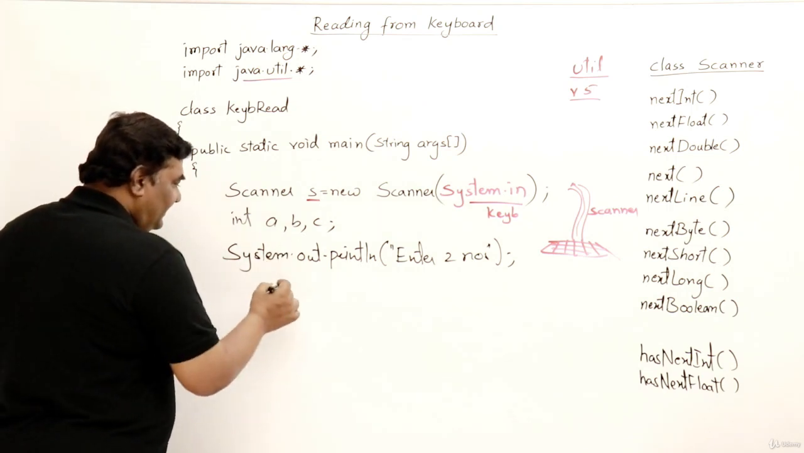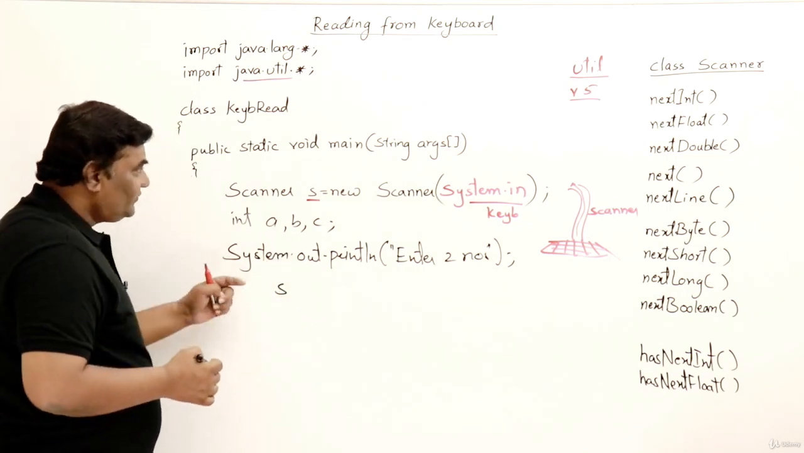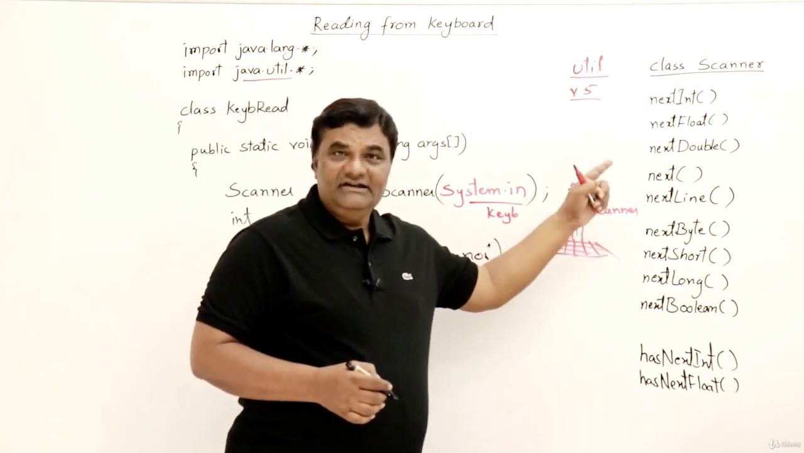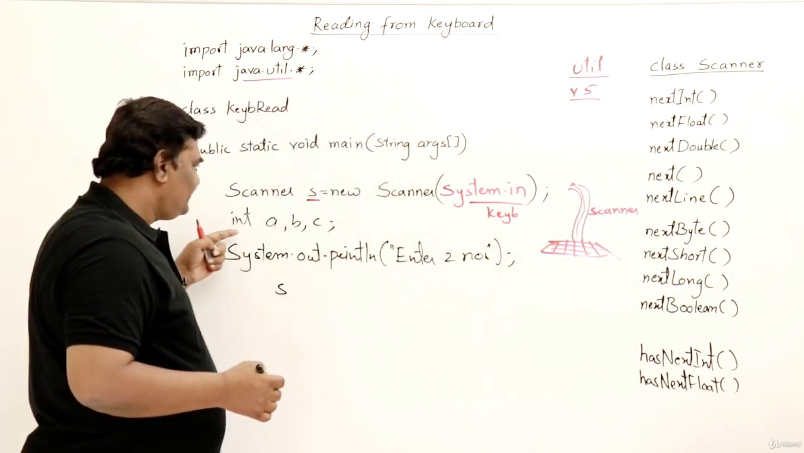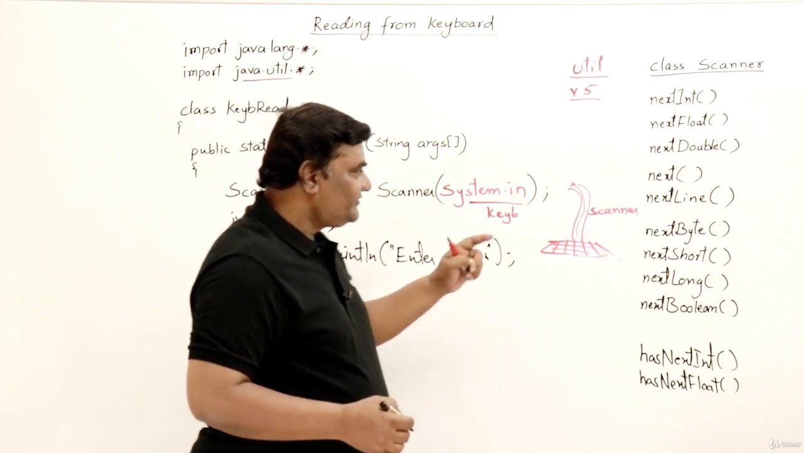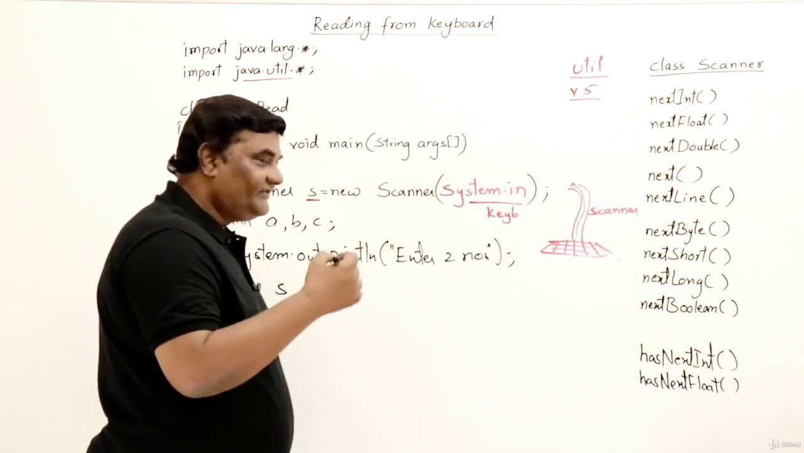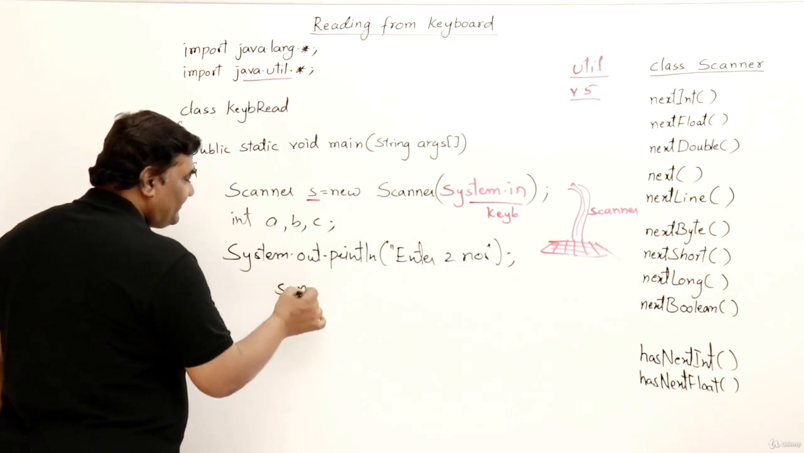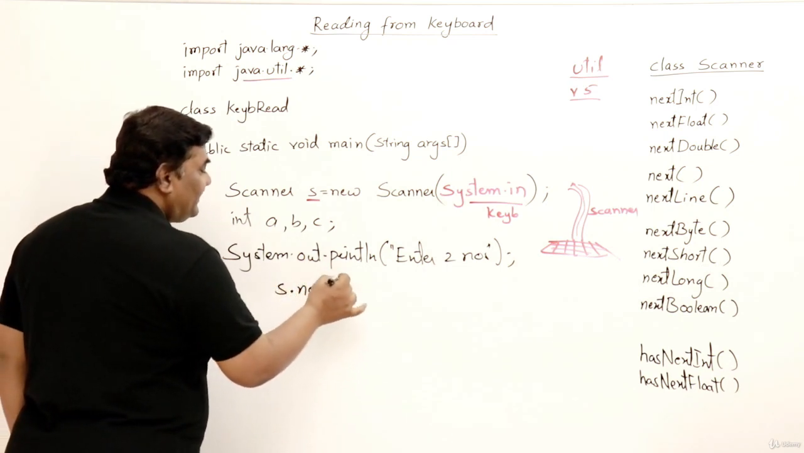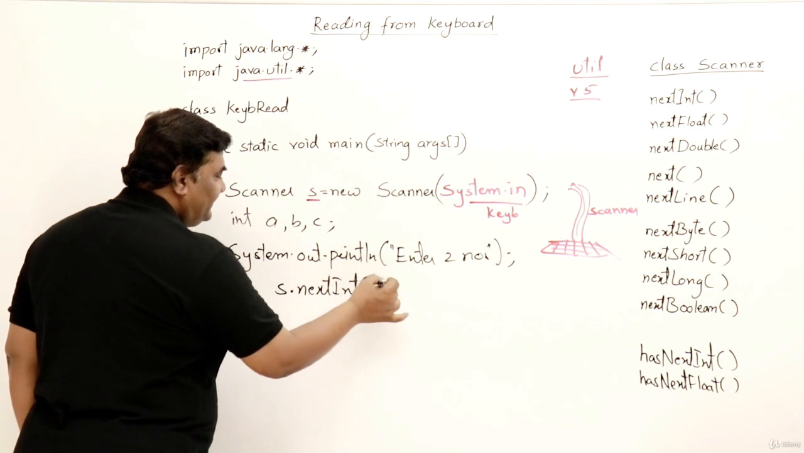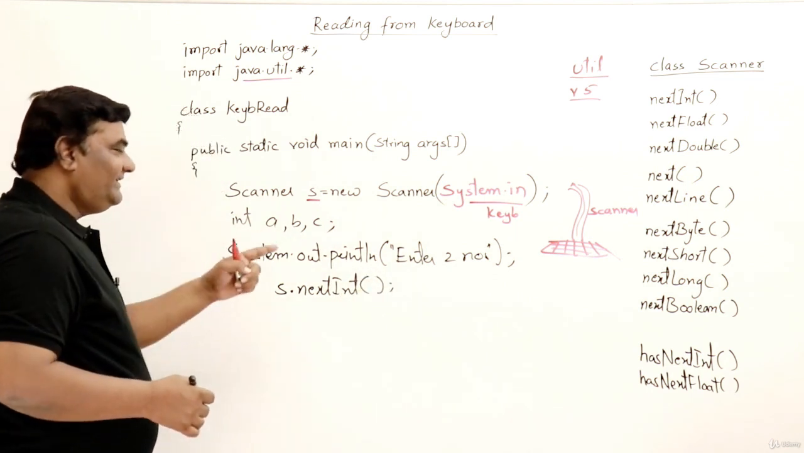So for reading, I have to use this scanner. So how to read it? See, these are the methods available. The type of numbers that I want to read are integers. So there is a method called nextInt. Call this method, and it will read an integer number from the keyboard. Make sure you are entering an integer number only from the keyboard, right? So you should give valid data.